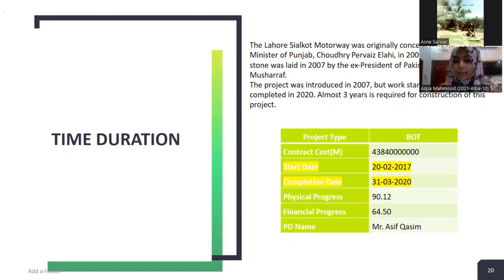Now, the real time duration. The Lahore-Sialkot motorway was originally conceived by the ex-Chief Minister of Punjab, Chaudhry Pervez Elahi, in 2016, and its foundation stone was laid in 2007 by the ex-President of Pakistan, General Pervez Musharraf. The project was introduced in 2007, but work started in 2017 and completion in 2020. Almost 3 years is required for the construction of this project. The starting date is 25 2017 and the completion date is 31st March 2020.